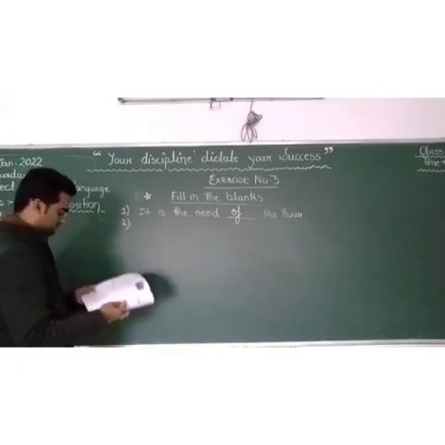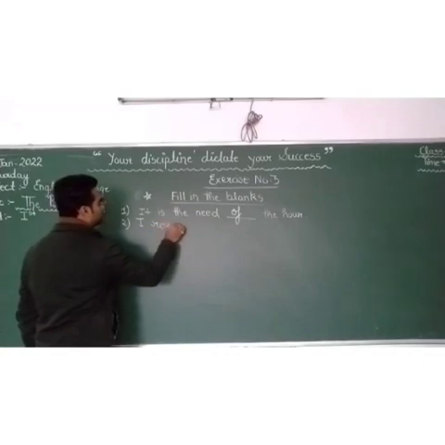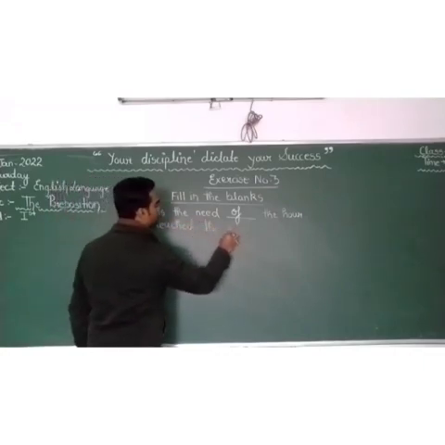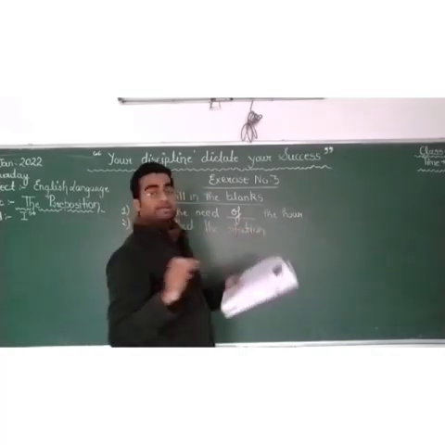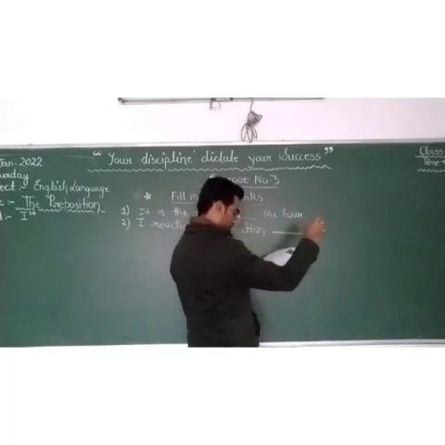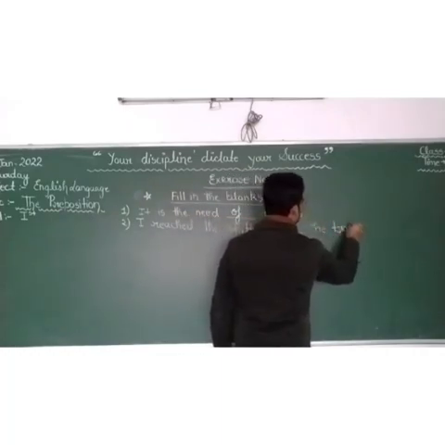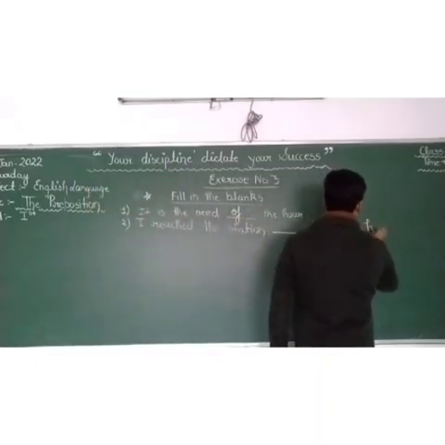Now, this second sentence. I reached the station dash the train. Wait, the train had left.